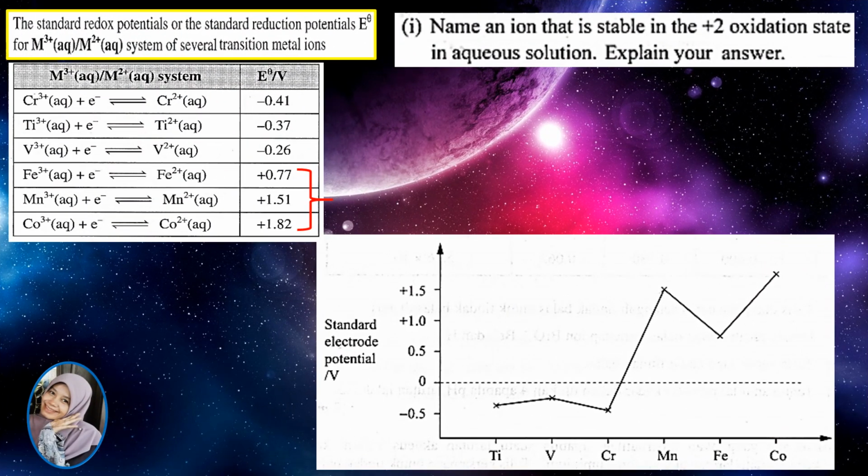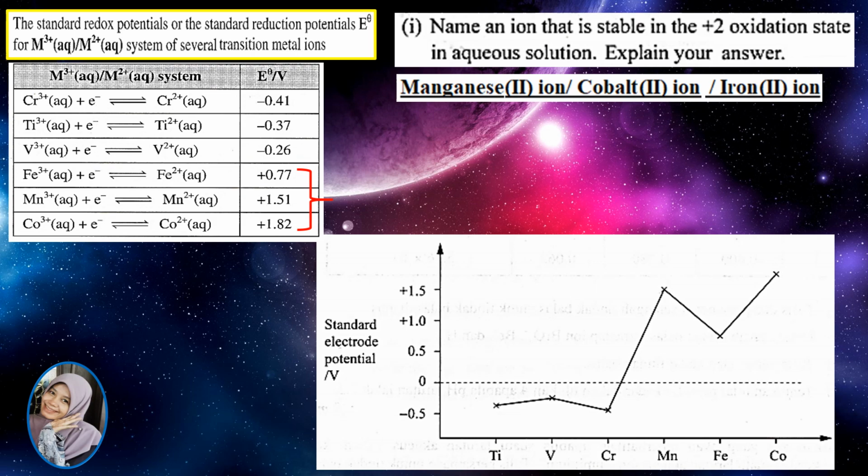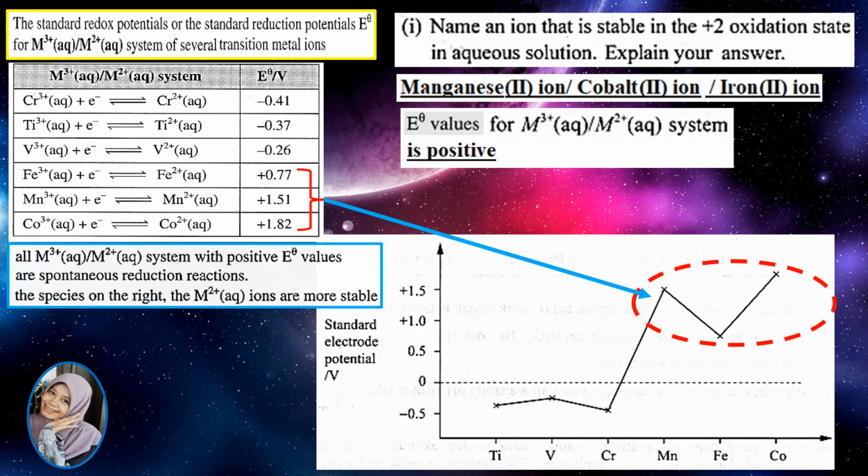Clearly, the ions that are stable in the +2 oxidation state in aqueous solution are manganese 2 ion, cobalt 2 ion, or iron 2 ion. This is because the E0 values for the M3+ aqueous, M2+ aqueous system are positive.